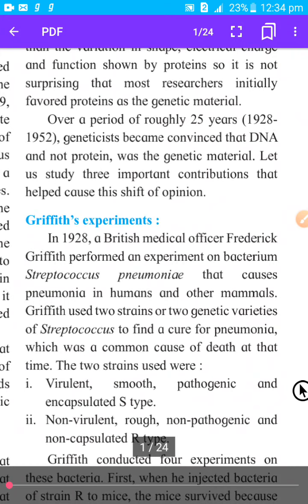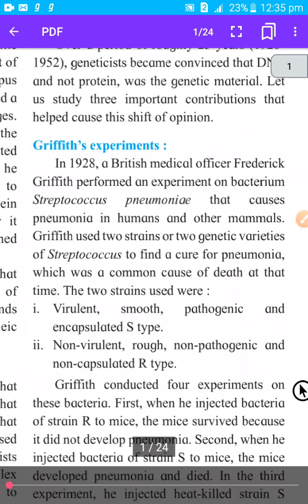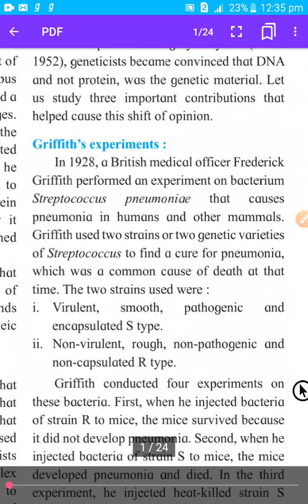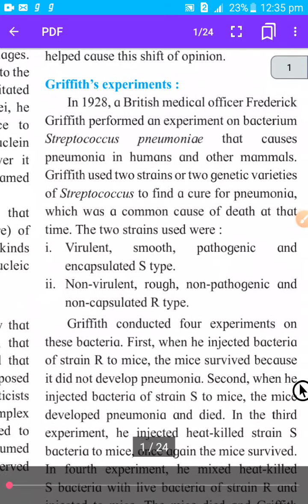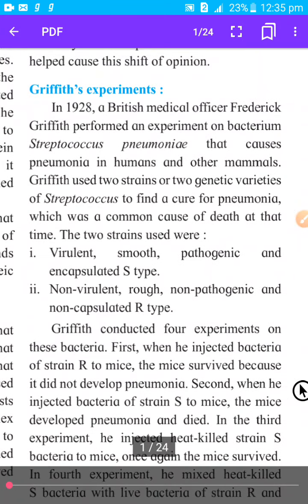So let us study three important contributions that helped cause the shift of opinion. Three important experiments proved that DNA is the material responsible for inheritance, okay.